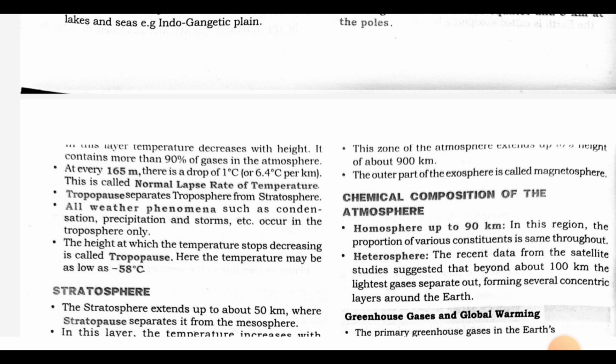All weather phenomena such as condensation, precipitation, and storms occur in the troposphere only. The height at which the temperature stops decreasing is called tropopause. Here the temperature may be as low as minus 58 degrees Celsius.